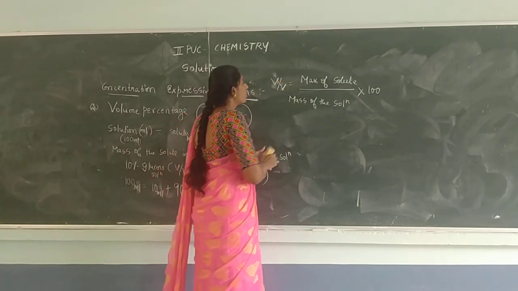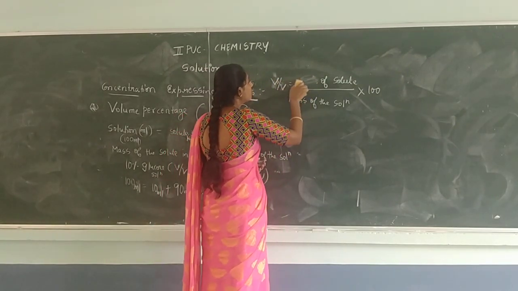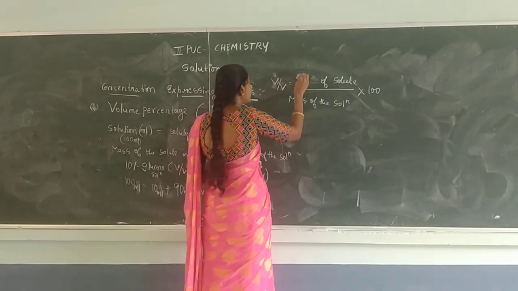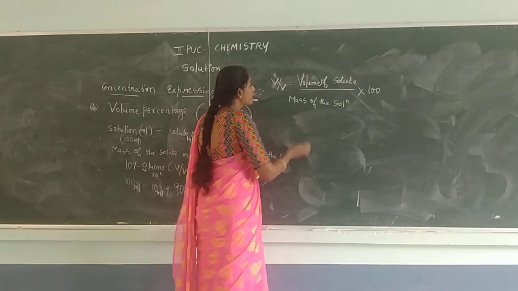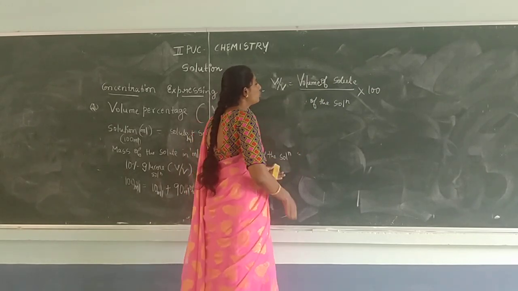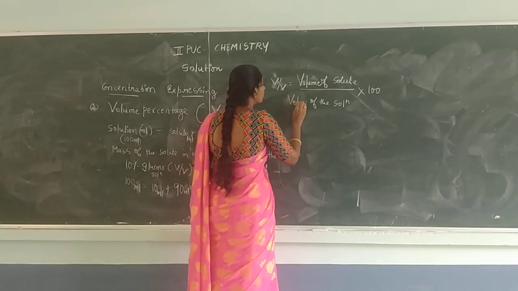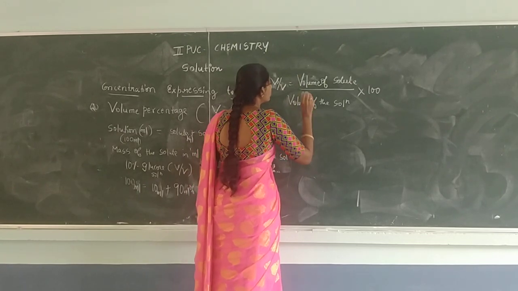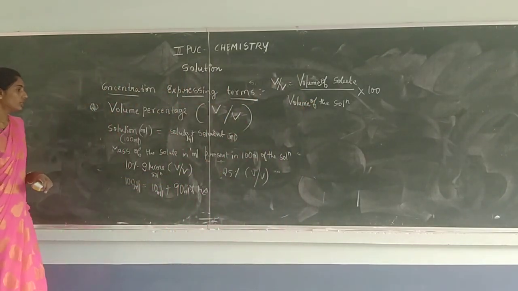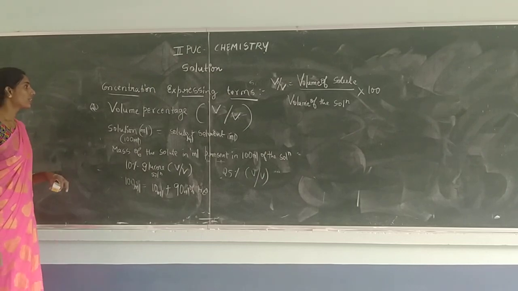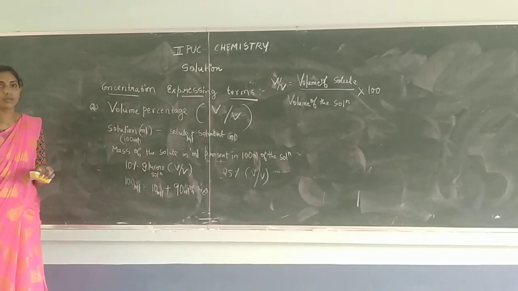In mass percentage you use mass of the solute, here you have to use volume of the solute in ml, and instead of mass of the solution, volume of the solution. So this is the difference between the mass percentage and volume percentage.